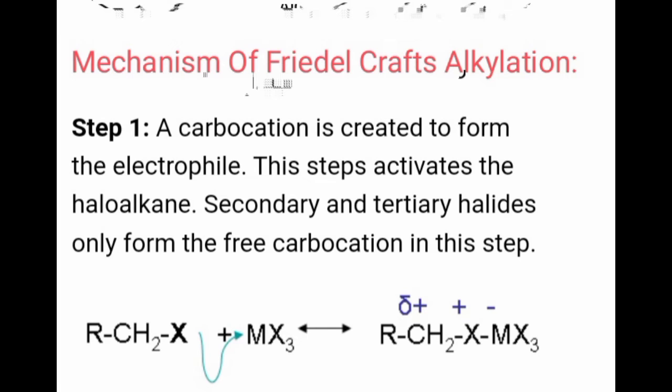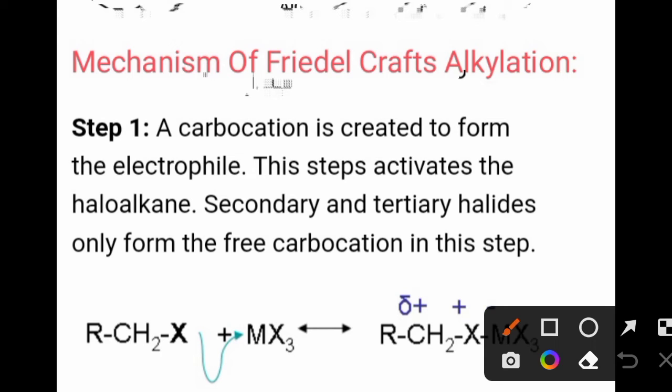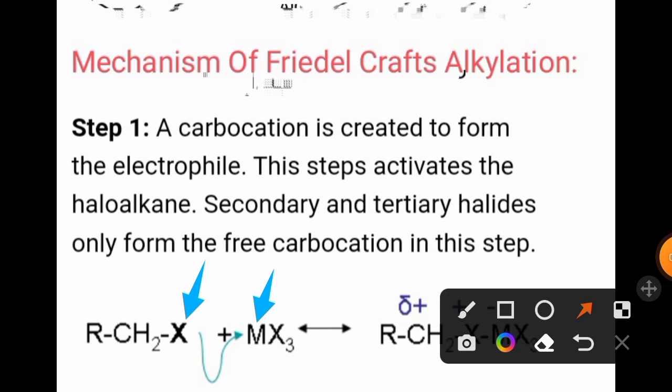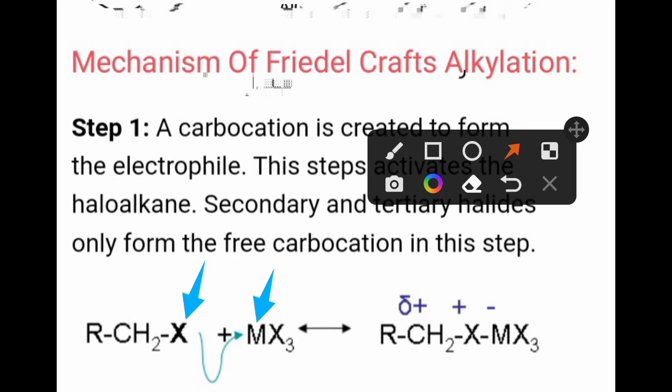Now in this primary alkyl halide with MX3, that means AlCl3 or FeCl3, you can see that the halogen shares its pair of electrons with the metal of AlCl3 or FeCl3, and there is a formation of a bond like this.